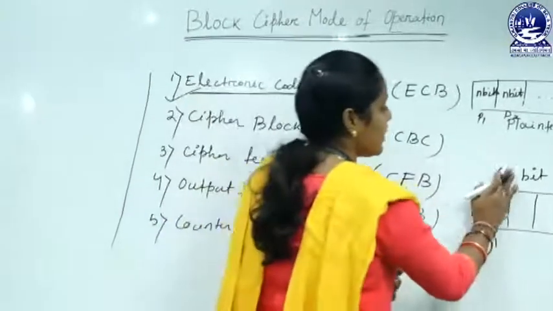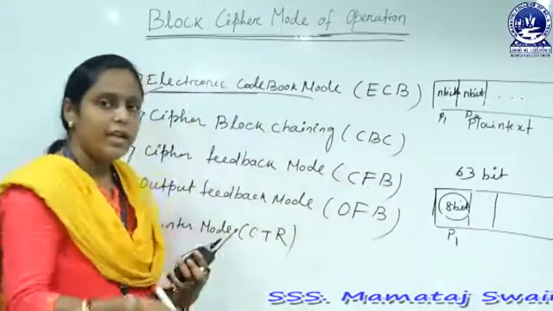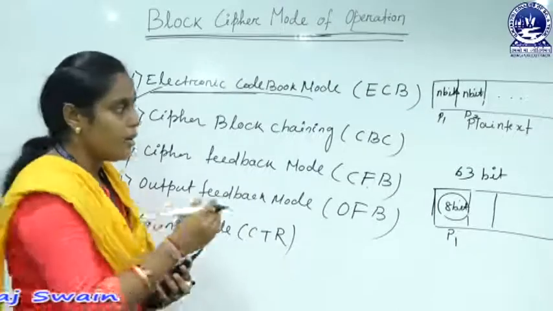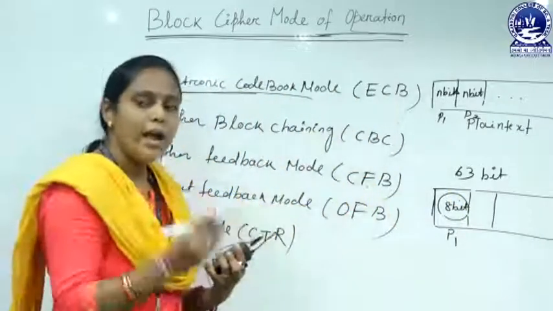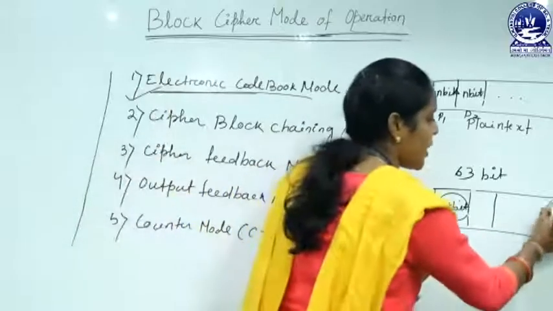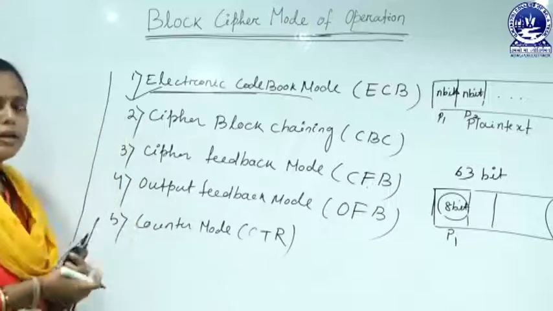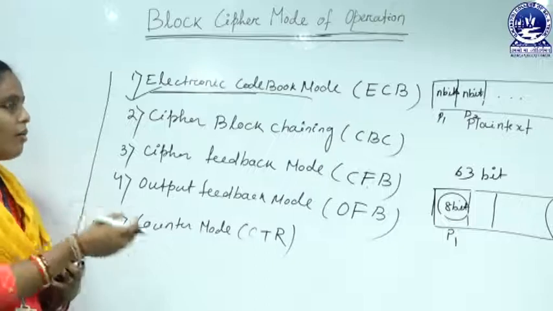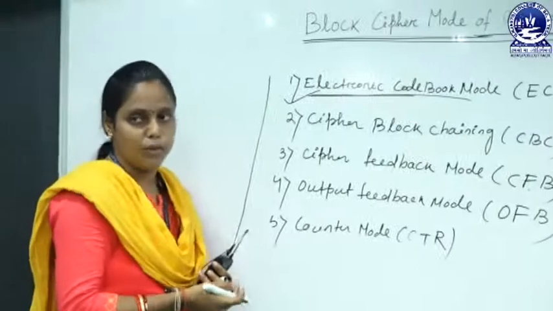Here your plain text is divided into 8 blocks and each block contains 8 bits. Suppose your plain text is 63 bits. Then if you divide this plain text into 8-bit blocks, the last block contains 7 bits. In this case, you can add extra text or extra bits to make this block size 8 bits. That is the rule for dividing the plain text into same size blocks. Now, look into the encryption process of electronic code book mode.